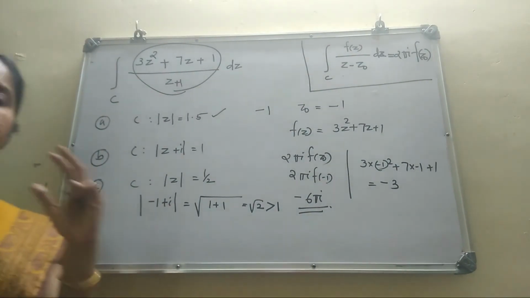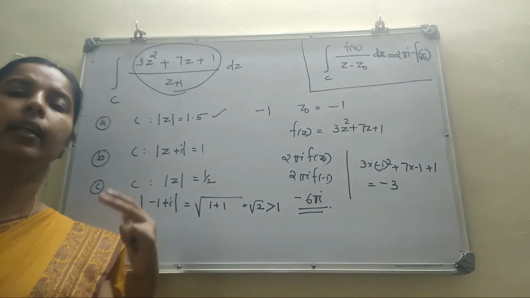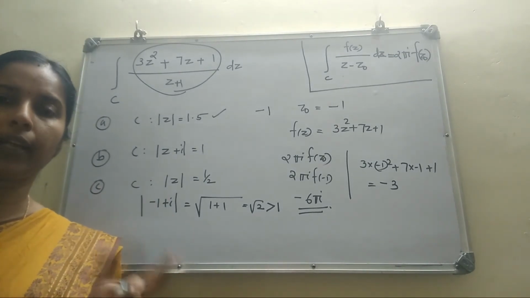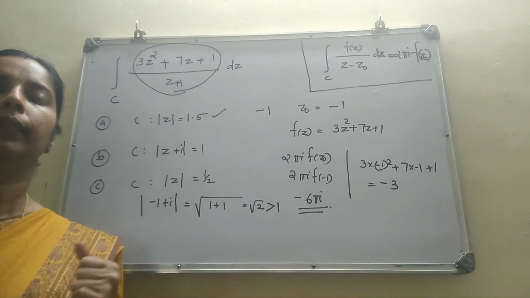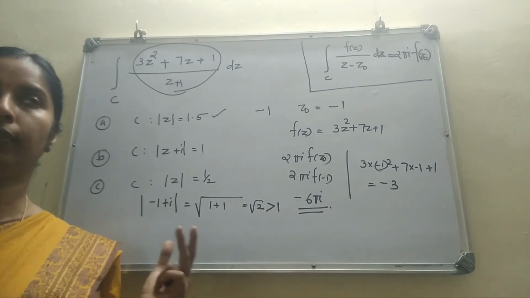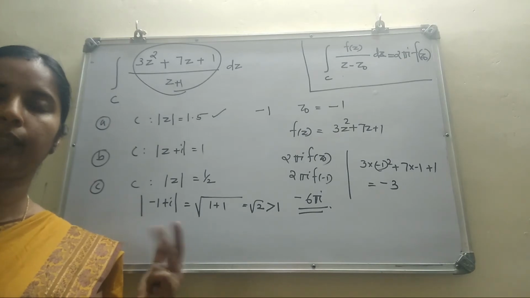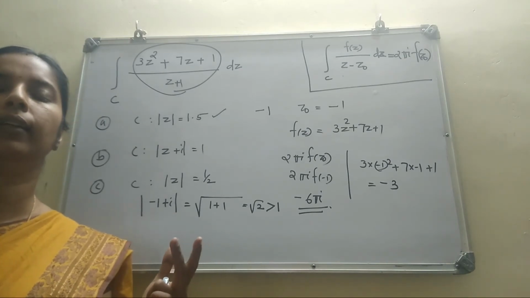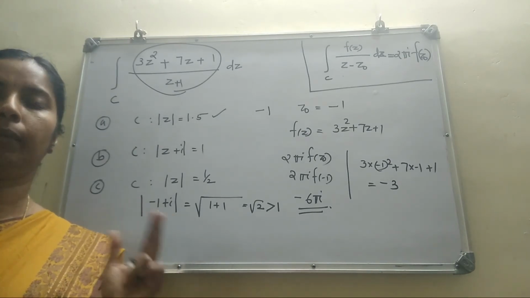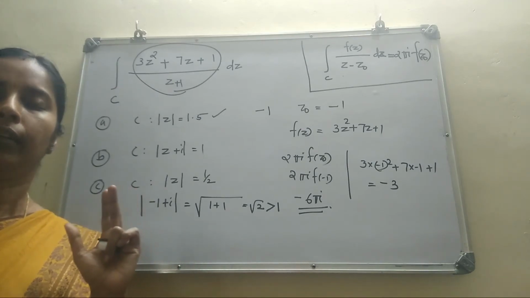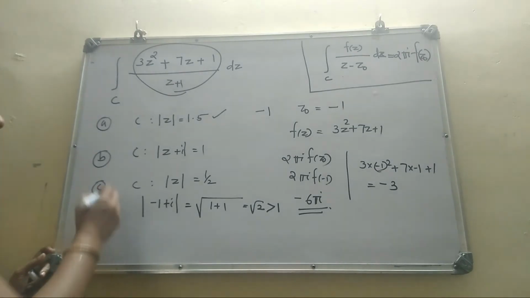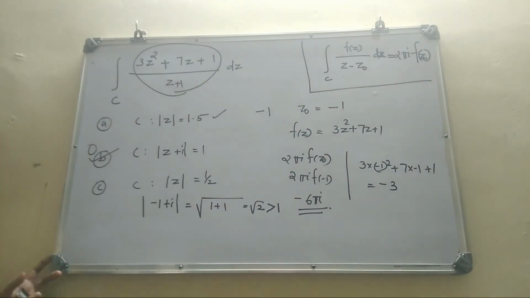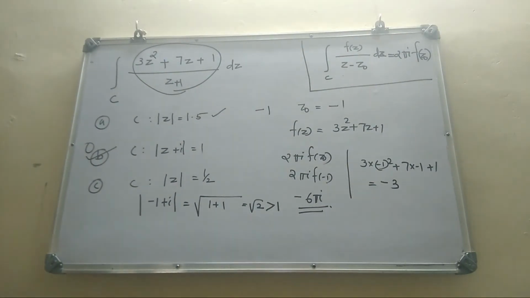See, the given function has a singular point and fortunately it lies outside of C. That means the function has no singular point within and on C. So by Cauchy's theorem, the integral is 0. If the given function is analytic within and on the given circle, then you can apply Cauchy's theorem and its value is 0. So its answer is 0 when you evaluate along the second circle.